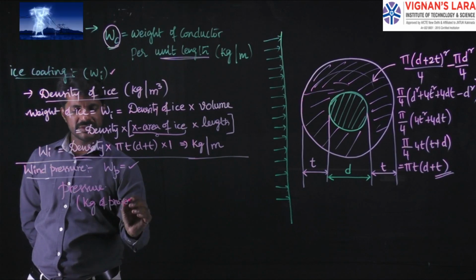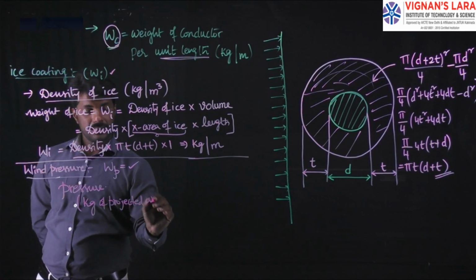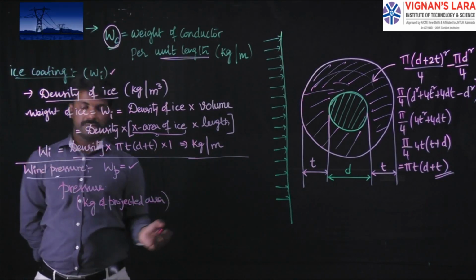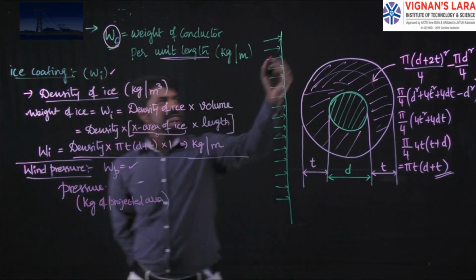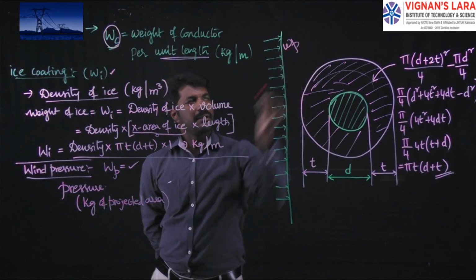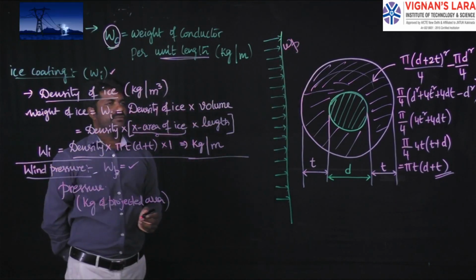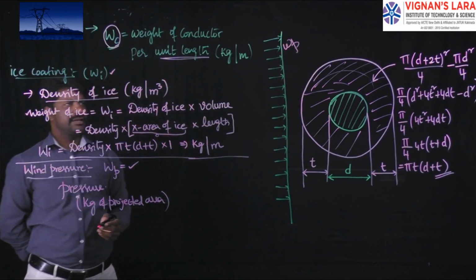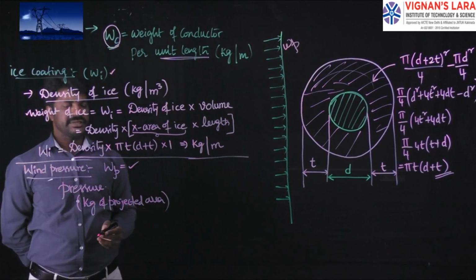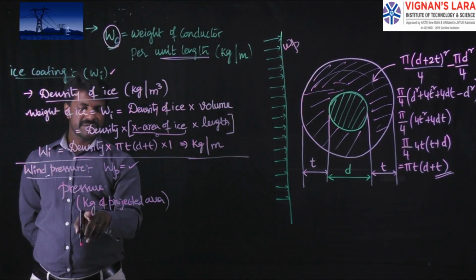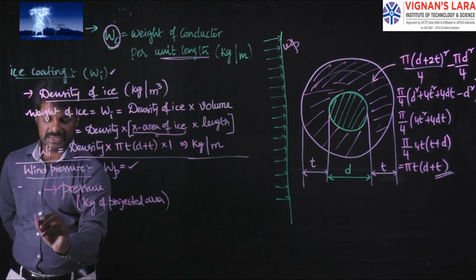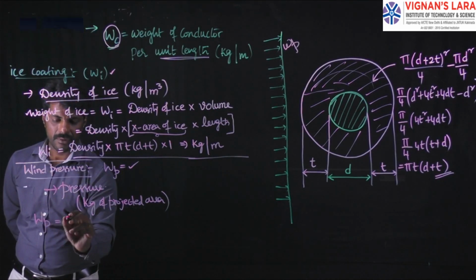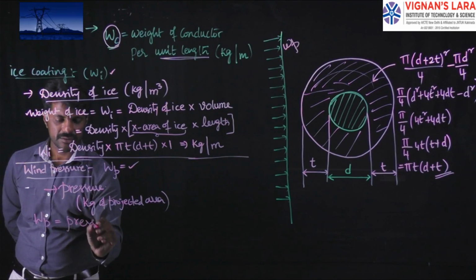They will give it in this format. The amount of pressure acting upon the conductor is the wind pressure, given in terms of kgs per projected area.